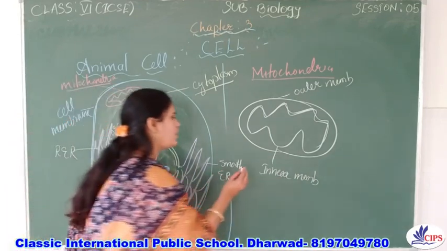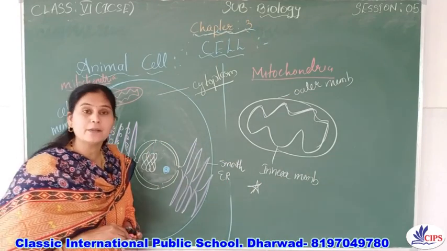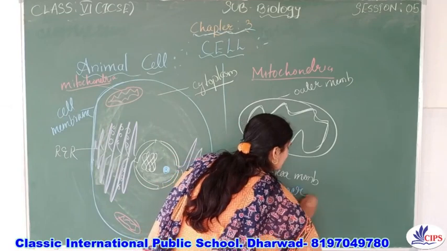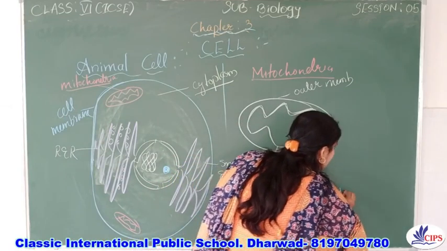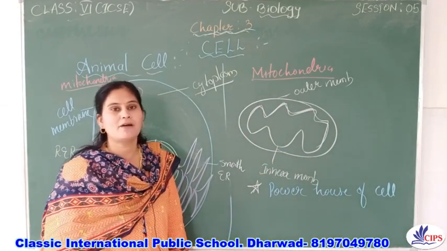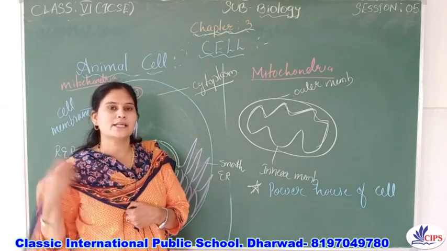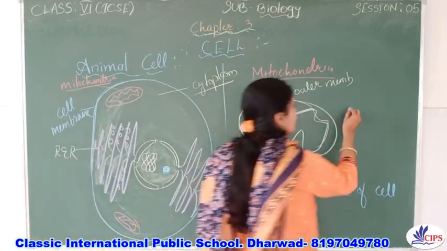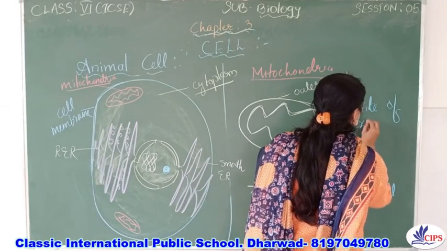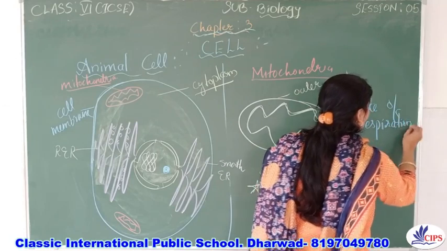And mitochondria are called the powerhouse of cells. This is very, very important to know. Which is called the powerhouse of the cell? Mitochondria is called the powerhouse of the cell. Why is it called the powerhouse of the cell? Because the mitochondria is the site of respiration. What are these? These are the site of respiration.